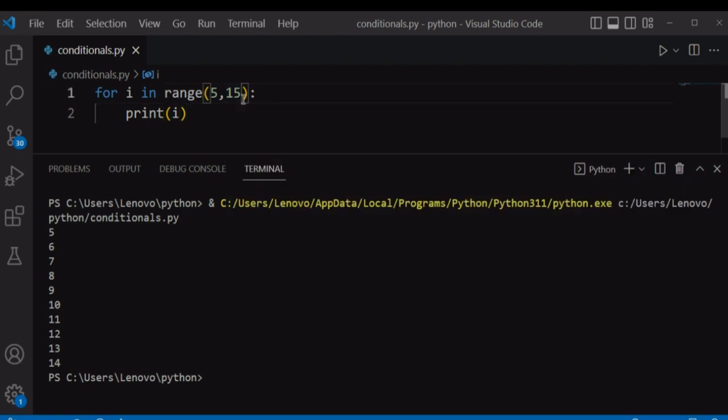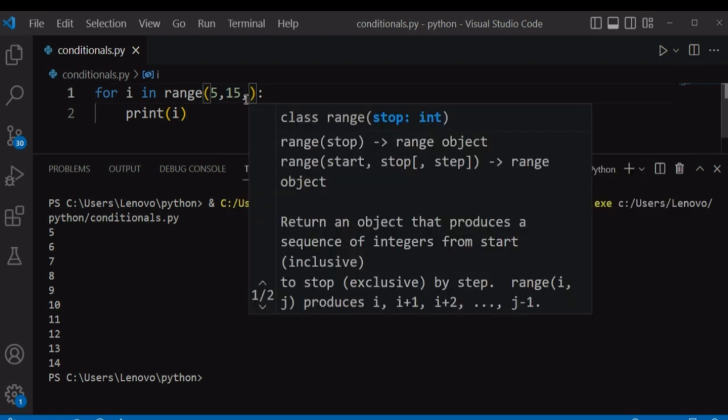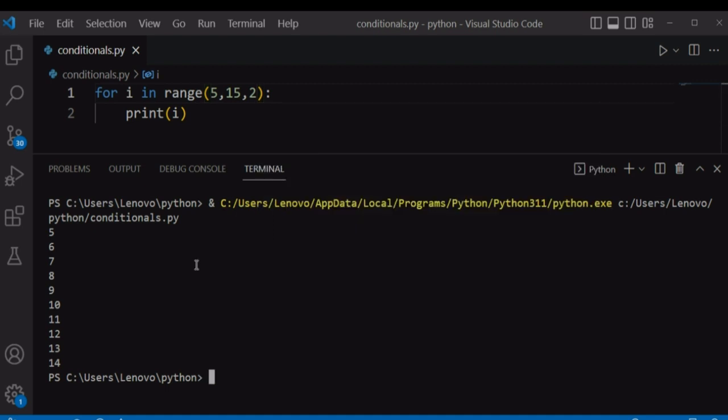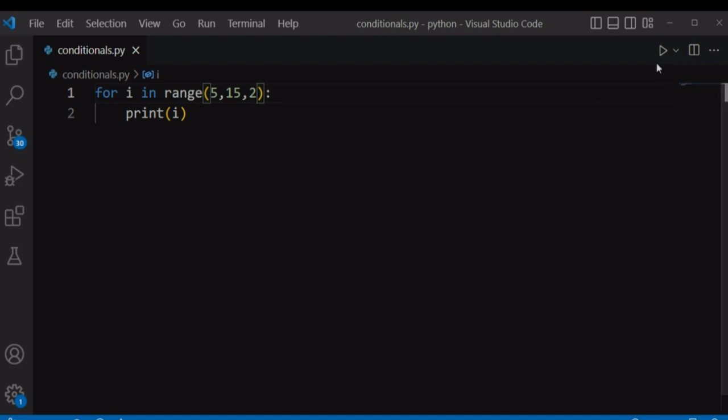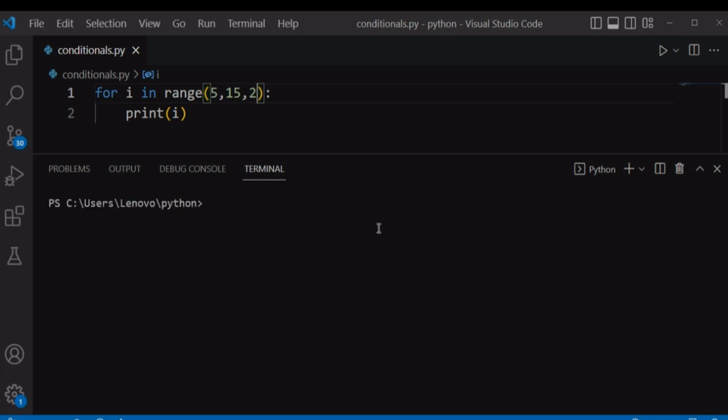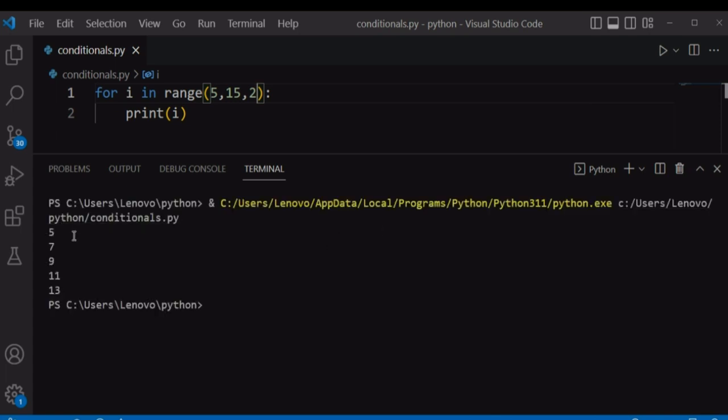We can have a third argument, which is how many numbers you want to step over or how many numbers you want to skip after each iteration. Let's say we want to skip 2 numbers after each iteration. If we run our file again, it's going to skip 2 numbers after each iteration. So it will print 5, skip 2 numbers, 7, skip 2 numbers, 9, skip 2 numbers, 11, and so on and so forth. So you can specify how many numbers you want to skip over after each iteration in this third argument.